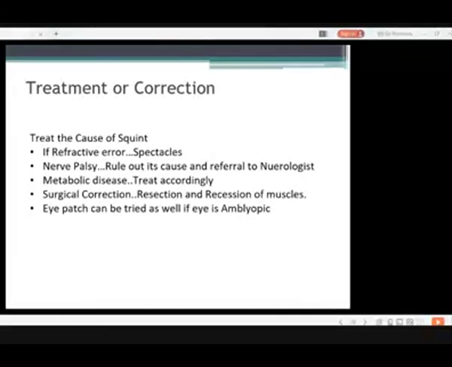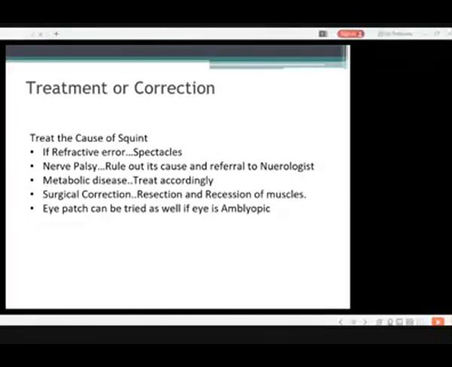When the eye is in esotropia, meaning the eye is deviated inward, according to our assessment of the squint, we have to measure the degrees and make sure how many millimeters we have to do the recession and the resection. Suppose, as I told you, in esotropia we recess the medial rectus muscle.